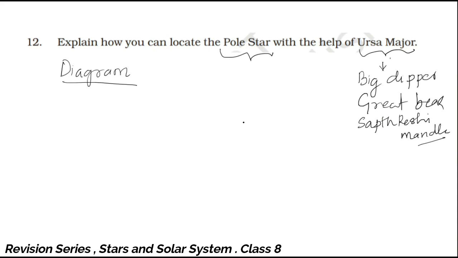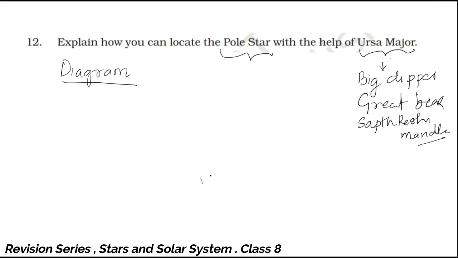Okay, now how will you draw this? Remember that in the sky, the group of a few stars in a recognizable shape is called a constellation,